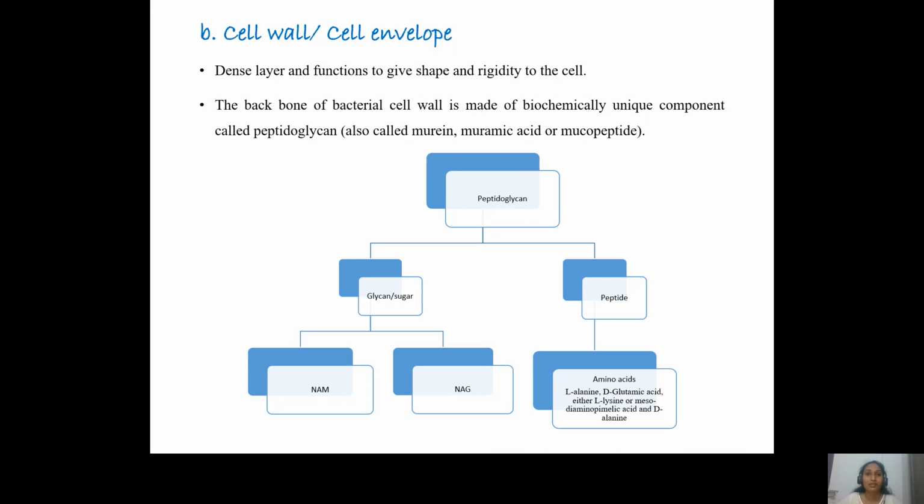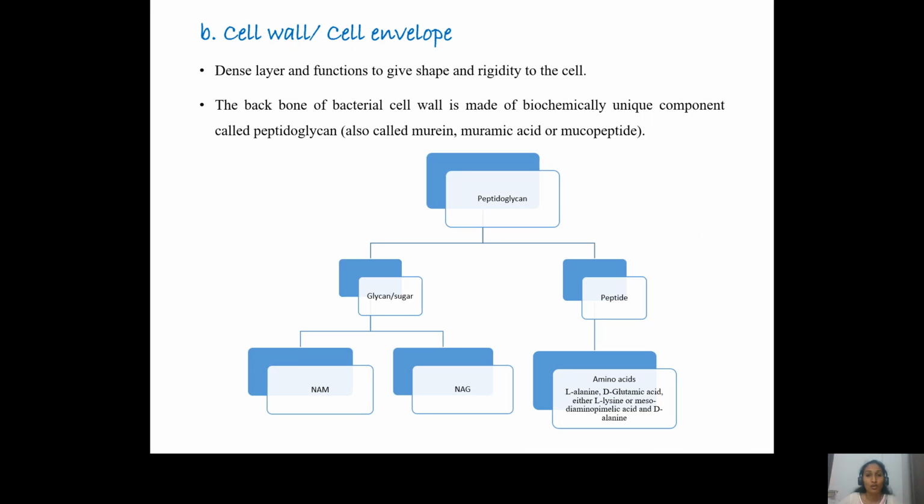Now, if you look at the cell wall chemically, it is made up of a biochemically unique component called peptidoglycan. It is otherwise called murein or muramic acid or even mucopeptide. Chemically, peptidoglycan is made up of two important components, the glycan or the sugar and the peptide portion. Glycans in peptidoglycan are of two important types, the NAM and NAG. NAM stands for N-acetyl muramic acid and NAG stands for N-acetyl glucosamine.